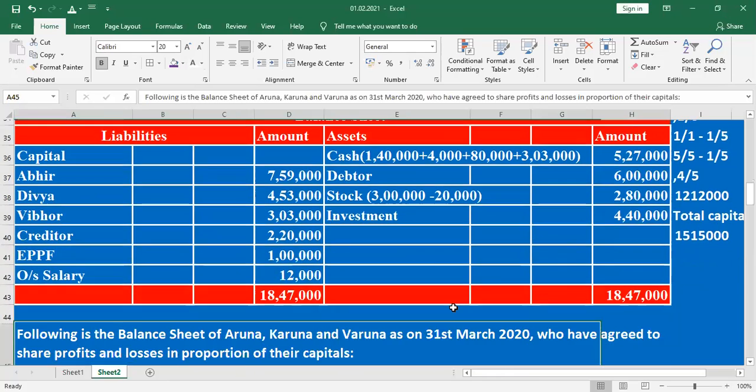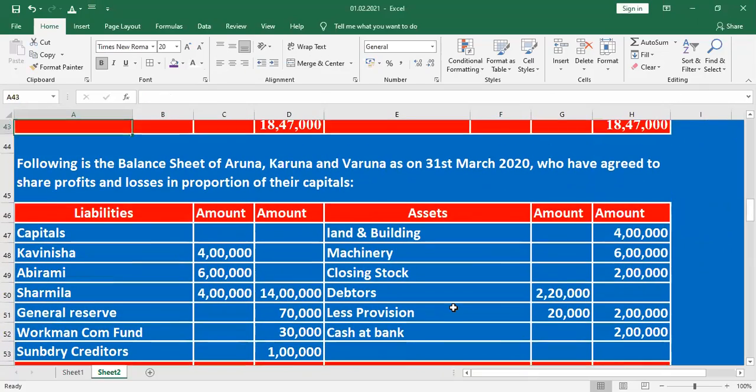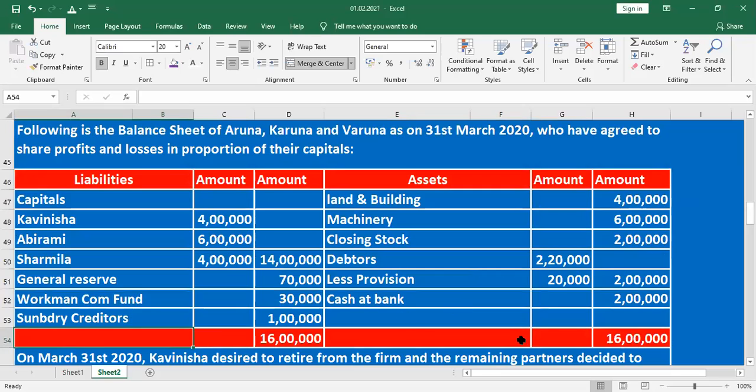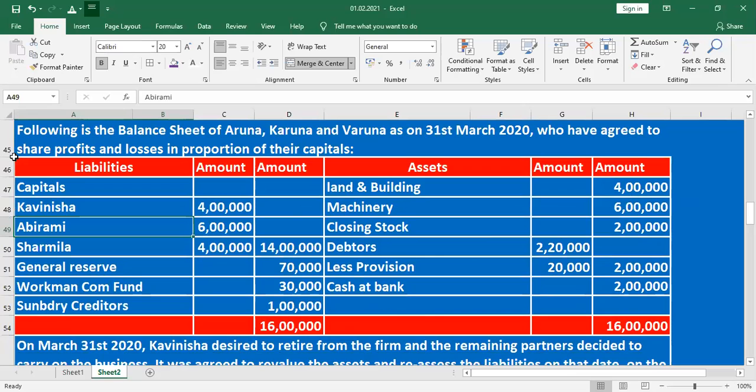Okay. Next question. Listen. Following is the balance sheet of Aruna, Karuna, and Varuna as on 31st March 2020, who have agreed to share the profit and losses in their capital ratio.